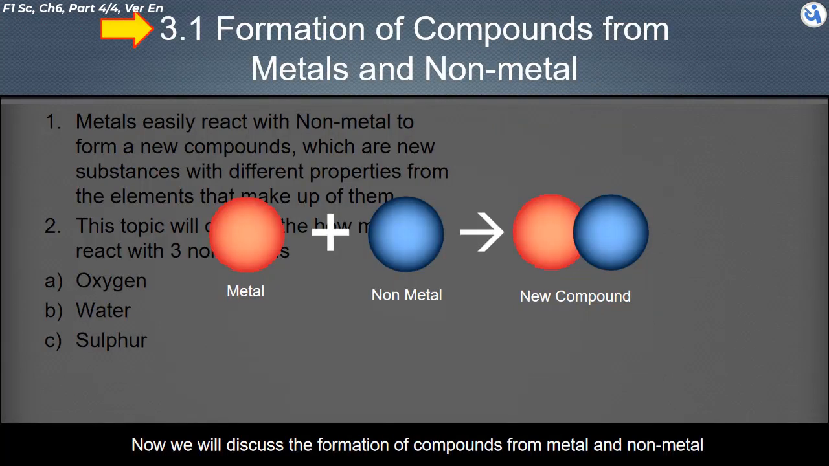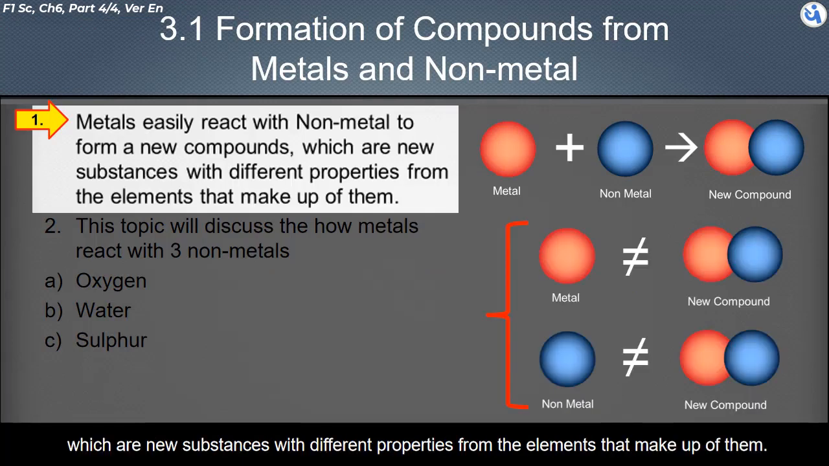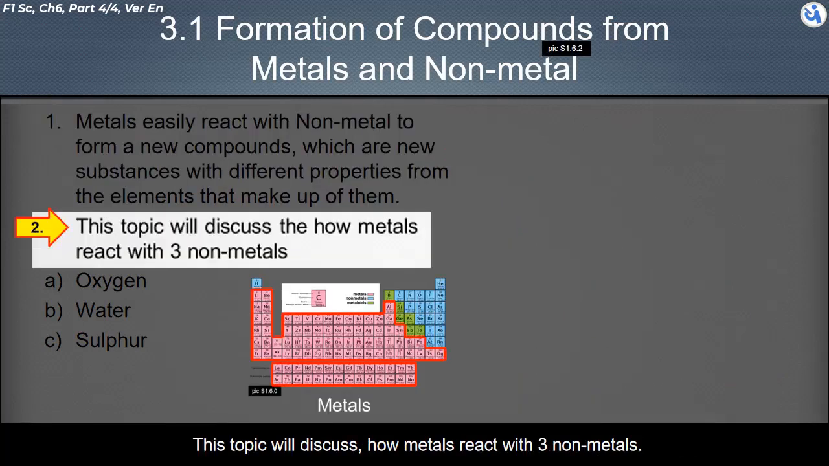Now, we will discuss the formation of compounds from metal and non-metal. Metals easily react with non-metals to form new compounds, which are new substances with different properties from the elements that make up them. This topic will discuss how metals react with three non-metals.